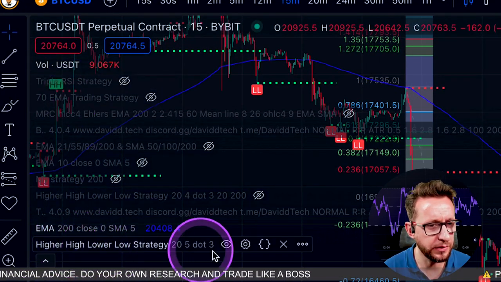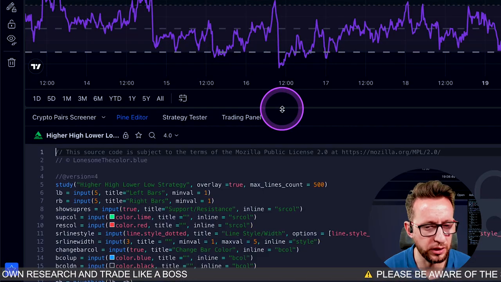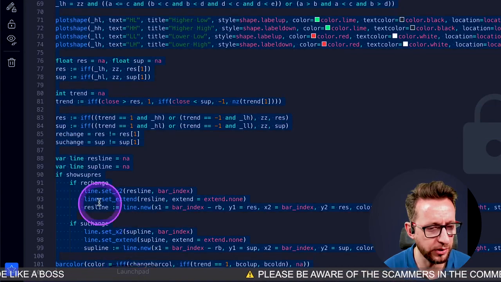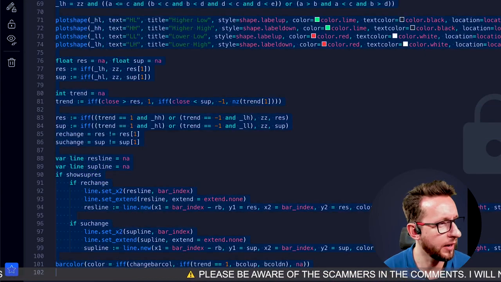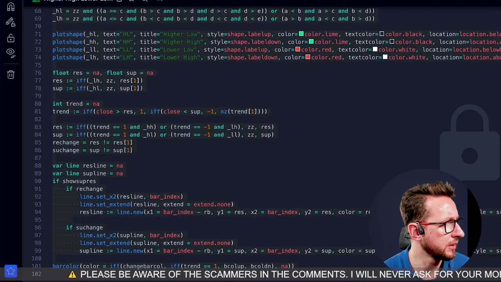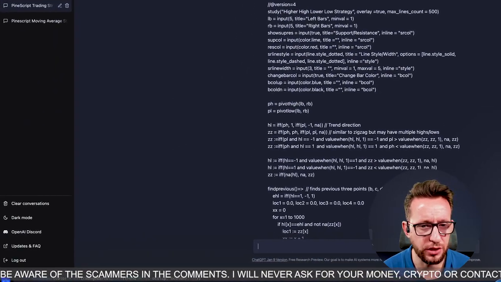So what I'm going to do is go over to the strategy and click the code from the actual strategy here. I'm going to copy this out, and I'm going to send it to ChatGPT to try and find out if we can understand the code and see if we can add the Fibonacci levels to it. So pull that over to the screen over here. I've copied and pasted that here, as you can see.